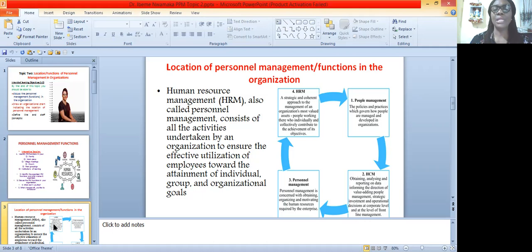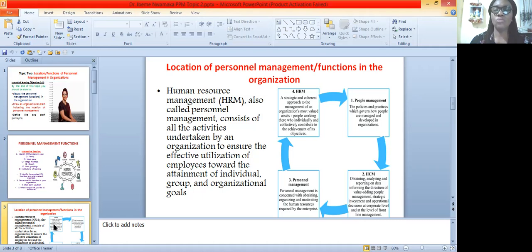They are concerned with, as we said, obtaining the right caliber of people, organizing them and motivating them in order to help them actualize the goal that the organization has set out for. If you don't motivate the workers very well, they will not perform to their optimal level, and then the organization will suffer.